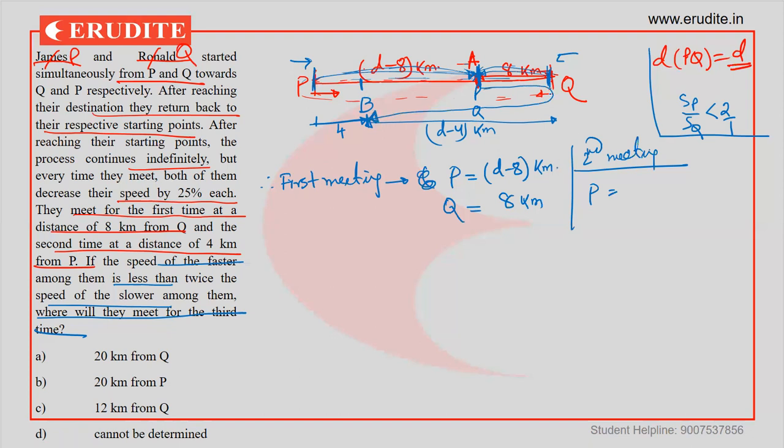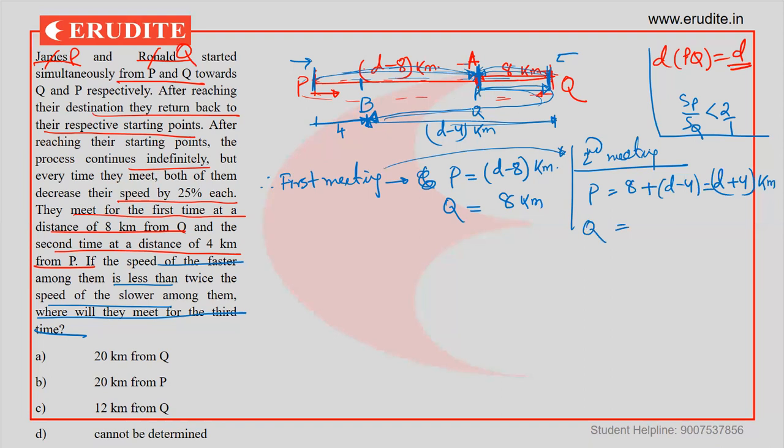From the first meeting to the second meeting, what is the distance covered by P? P will cover this 8 kilometers plus this D minus 4 kilometers. That means P covers D plus 4 kilometers from first meeting to second meeting. What about Q?